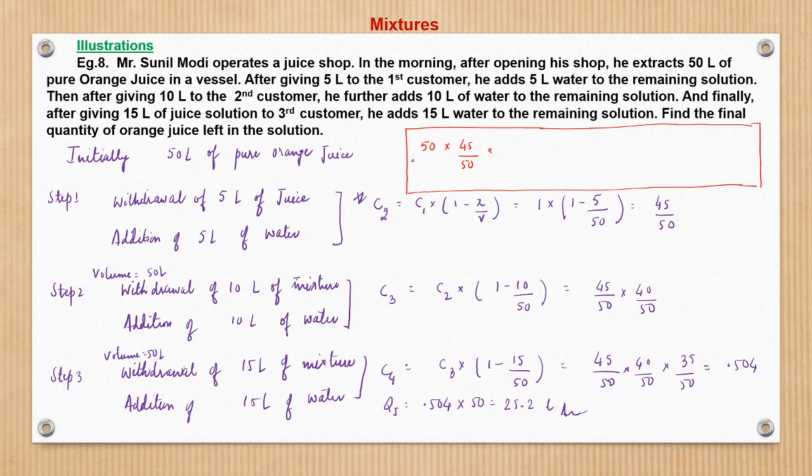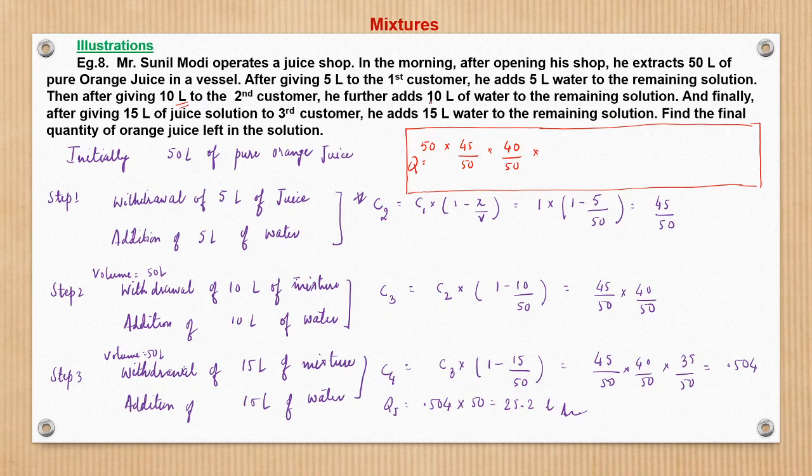What is the quantity? So when I add water, then no change in the quantity. Then I give 10 liter, right? So when I give 10 liter, what remains to me is 40. So 40 by 50 proportion of the volume would be the amount of juice left there.